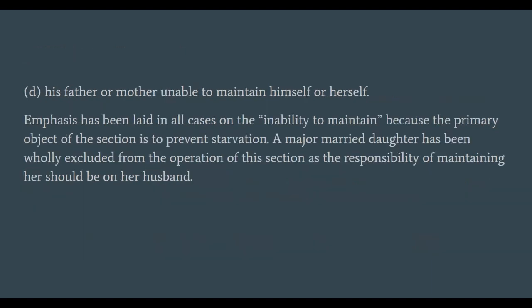Here in this section you will see that in every case the phrase unable to maintain, or inability to maintain, is provided. So emphasis has been laid in all cases on the inability to maintain, because the primary object or purpose of this section is to prevent starvation. A major married daughter has been wholly excluded from the operation of this section, as the responsibility of maintaining her should be on her husband, not on her father.